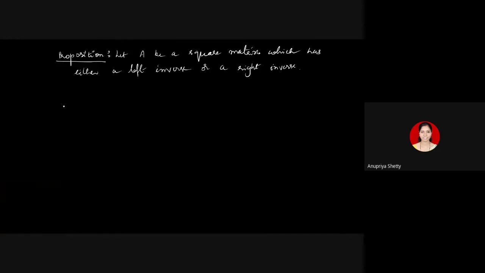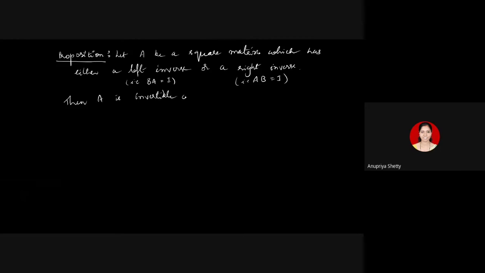Let A be a square matrix which has either a left or a right inverse. Should I mention that? Maybe here, that is B A equal to identity, or here A B equal to identity, just for your reference, the meaning of saying left or right inverse.